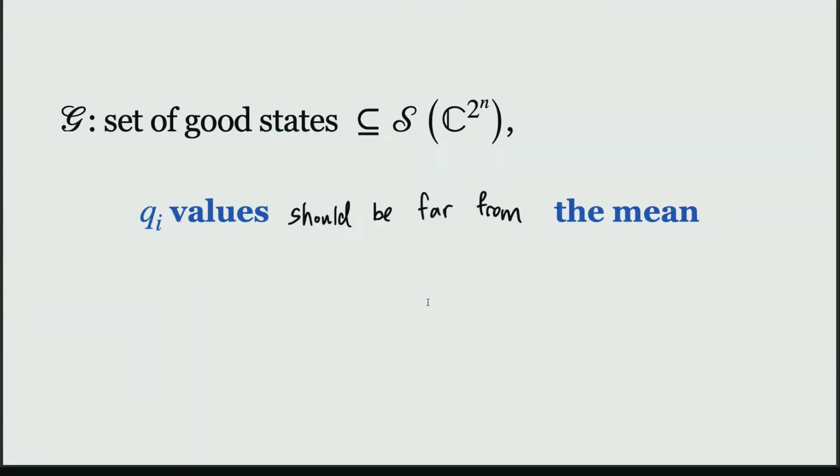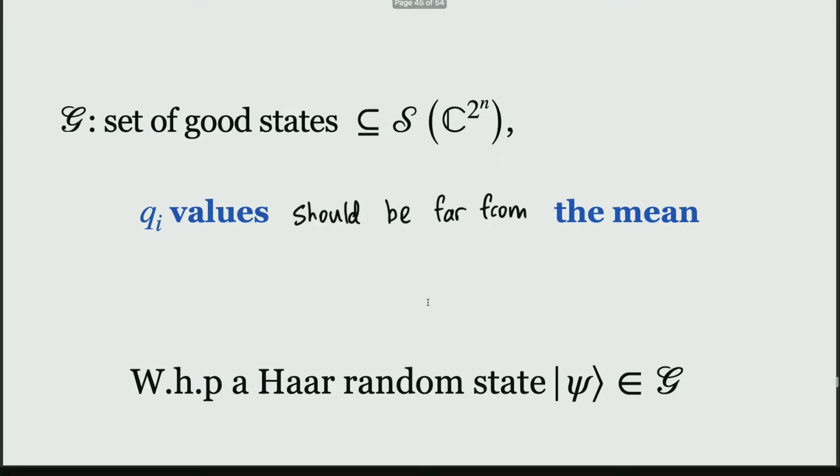So that's how I'm going to define the notion of good states. I'm going to call a state good if all the QI values are far from the mean, so that whatever error results in the tomography procedure doesn't cause a classification error. And then you can show that with high probability, any Haar-random state is going to belong to this set. It's not something I'm going to talk about, but you can show this.